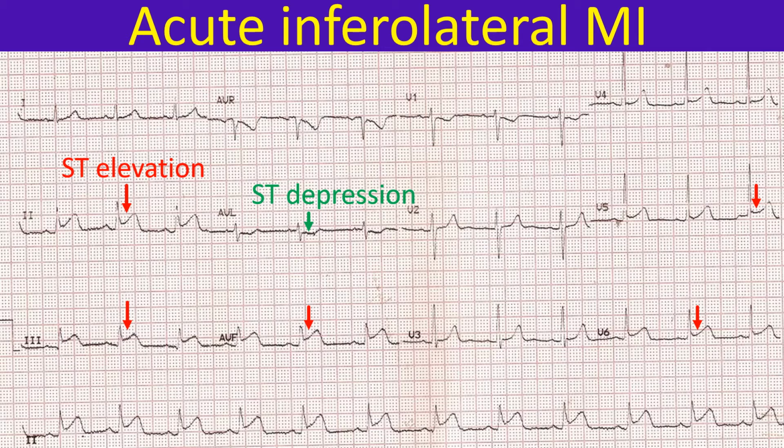Differential diagnosis of this pattern is an early repolarization pattern, but ST segment depression in AVL is unlikely to be seen with early repolarization. Clinical history, estimation of cardiac troponins, and echocardiography to look for wall motion abnormality will help in differentiating the two conditions.